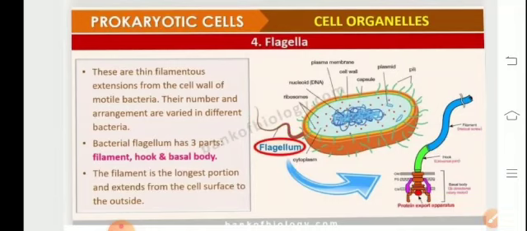Flagella comprise three basic parts: the basal body, hook, and the filament. As can be seen in the diagrammatic representation, the base is formed by a basal body. There is a joint which is referred to as the hook, and the hair-like structure, a helical screw, is referred to as the filament. Filament is the longest part and extends from the cell surface to the outer medium.